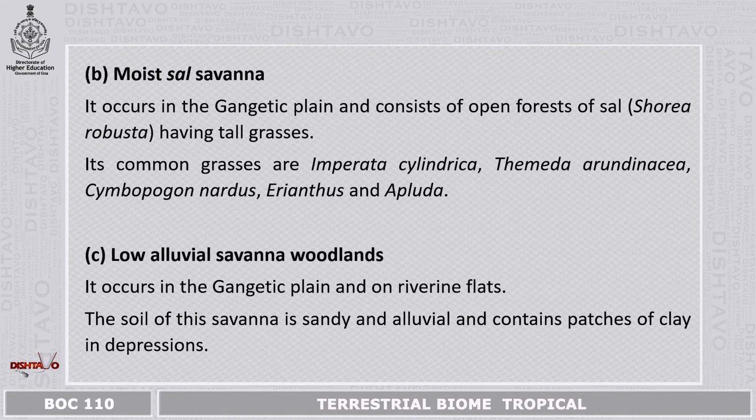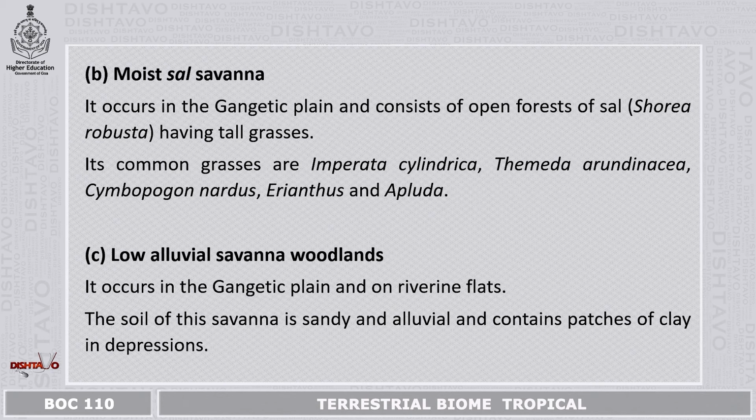Next is moist sal savanna. It occurs in Gangetic Plain and consists of open forest of sal, that is Shorea robusta, having tall grasses. And these are the grasses that are found in moist soil savanna.